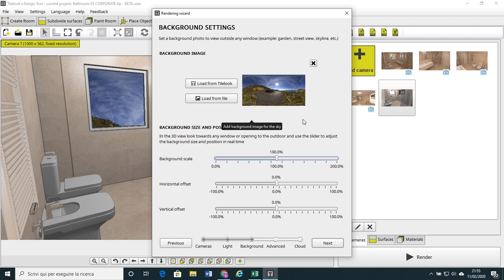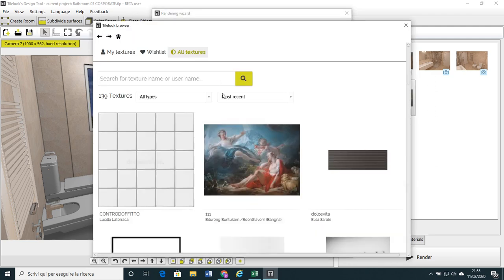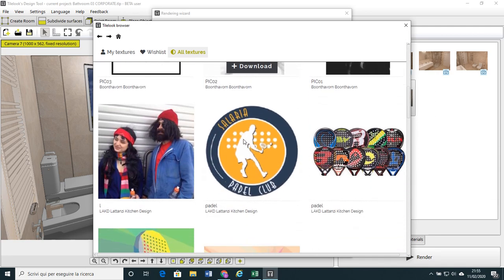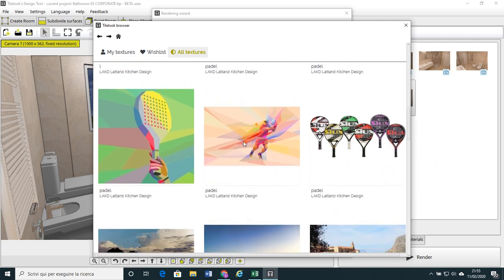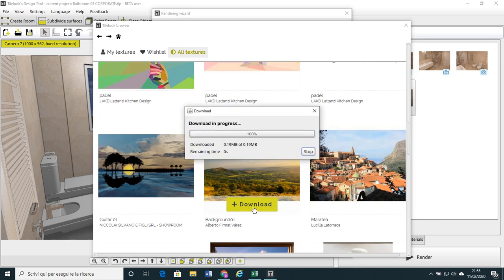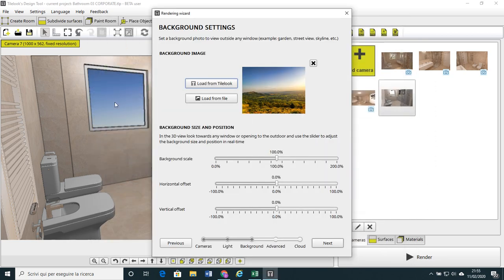We have two options. Either we select the image from our Tilelook file, so we click on the first button, load from Tilelook, and we get a number of images pre-downloaded and ready that we can use to add to our project. For example, we can decide to use this background. Just click on download and we get the image as a background.